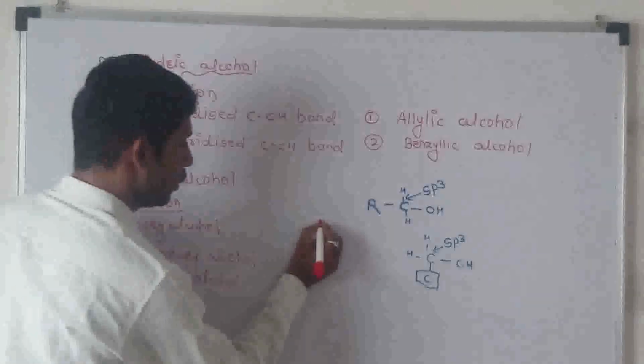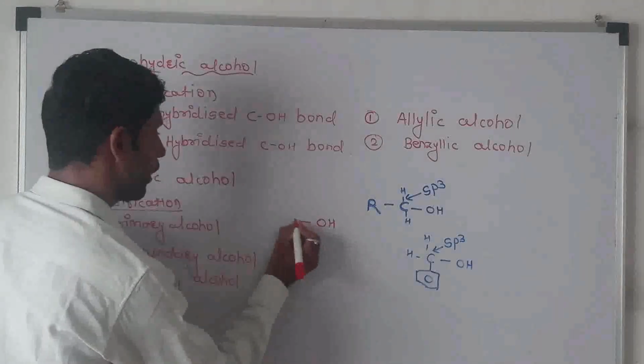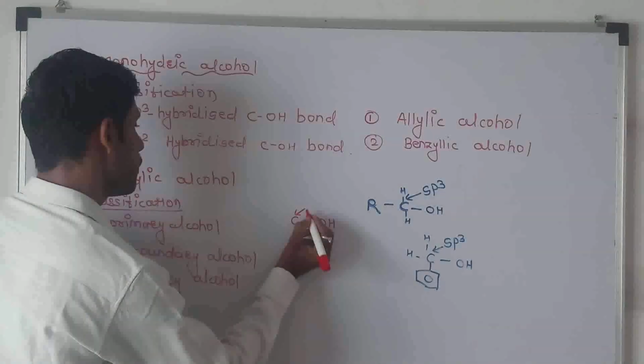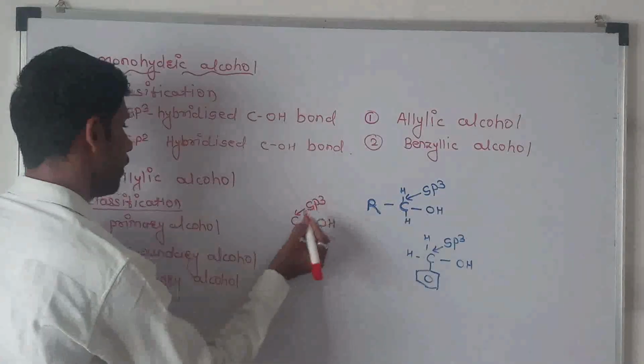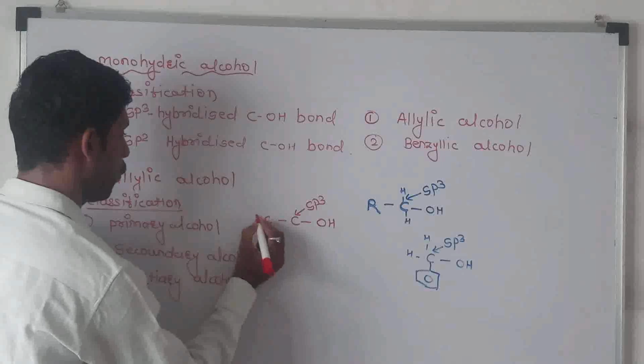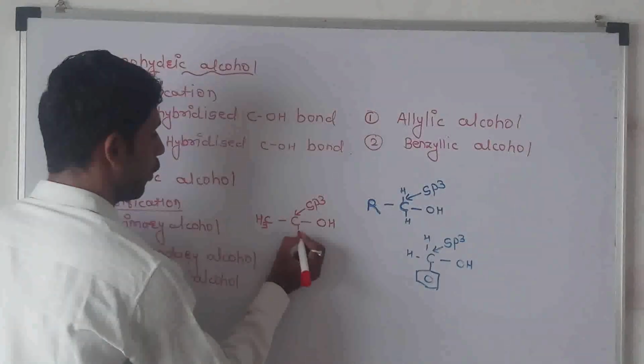Primary alcohol means the OH group is directly attached to an sp3 hybridized carbon atom next to one alkyl group.